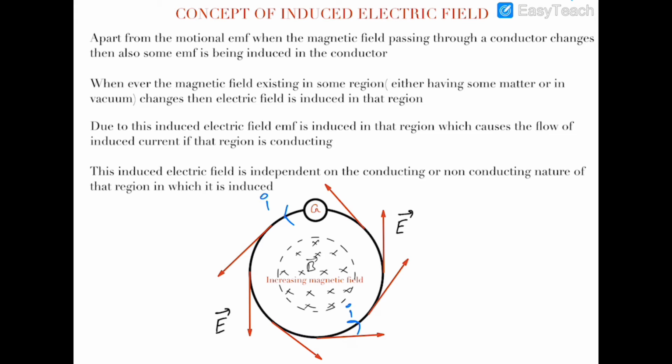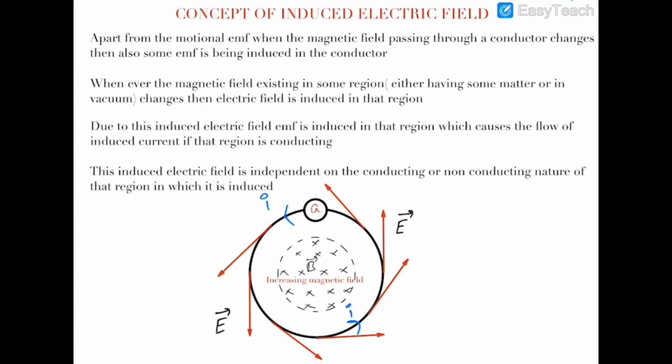Hello guys, in this video we will study a very important concept for IIT JEE Advanced, which is the concept of induced electric field. Till now in electromagnetic induction we have already discussed the various reasons of EMF induction, and one of them was motional EMF of some conductor in a magnetic field. The other one was the rotational EMF, which is due to the rotation of a coil in a magnetic field.